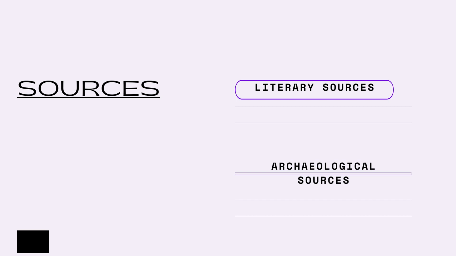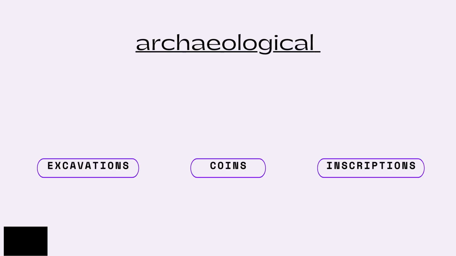Sources are divided into two types. One is literary sources and another one is archaeological sources. Now we will see what archaeological sources are. The information that comes from material remains is called archaeological sources. Mainly these are of three kinds. One is excavated material, second one is coins, and the third one is inscriptions.